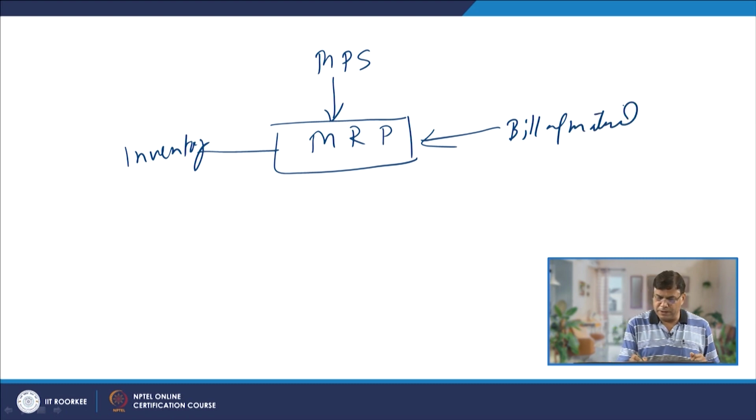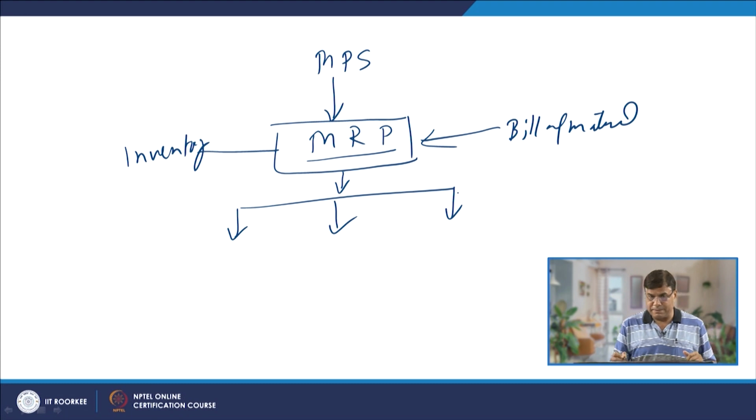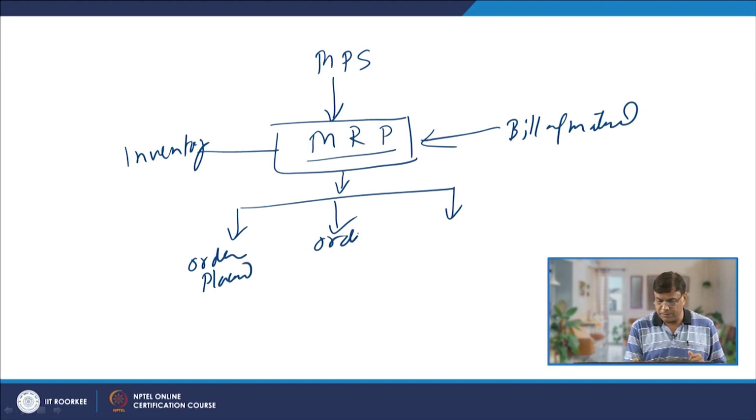Based on this, the material requirement planning is done, which helps in determining what orders are to be placed, and what orders are to be rescheduled in light of the requirements.